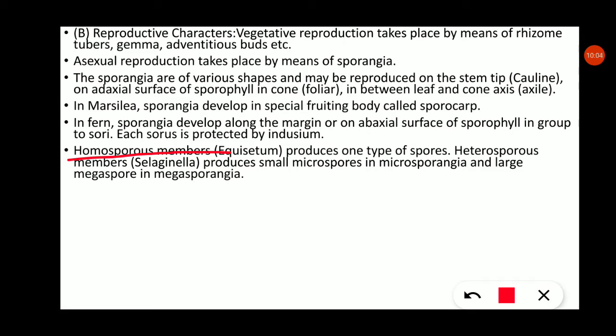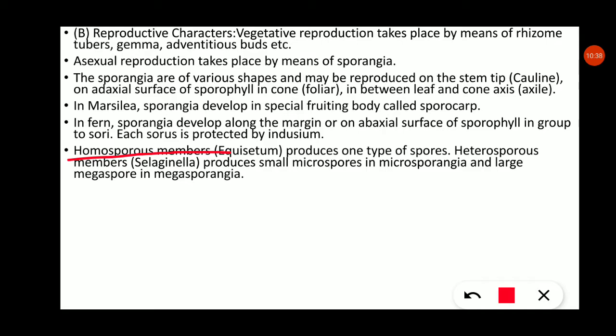A heterosporous member is Selaginella. Heterosporous plants form different types of spores, producing small microspores in the microsporangia and large megaspores in the megasporangia, like male plant and female plant. If only one type of spore is formed, that is microspore, it is known as homosporous. Homosporous members produce one type of spores.